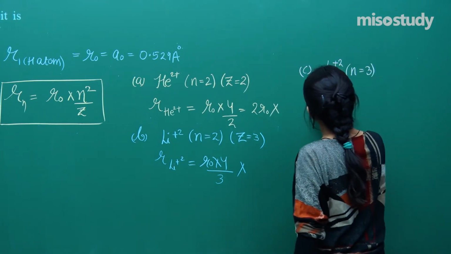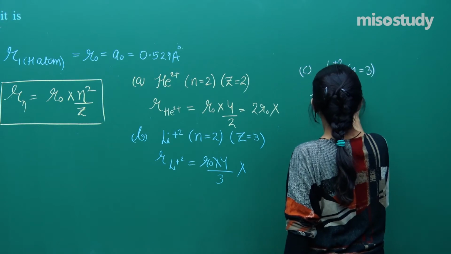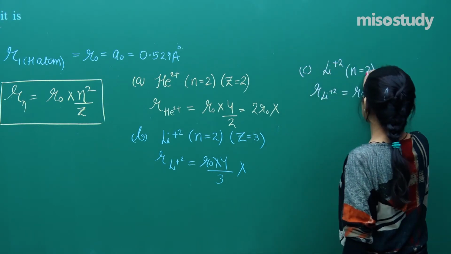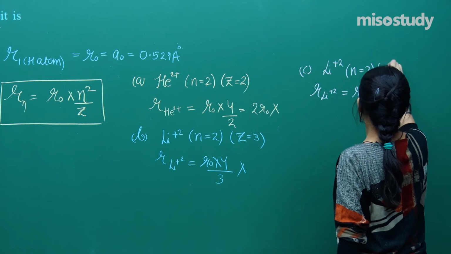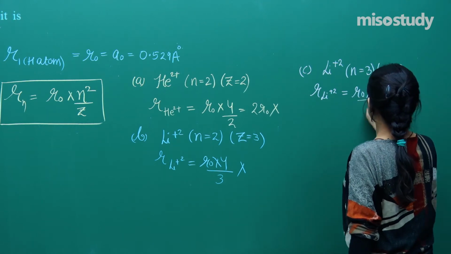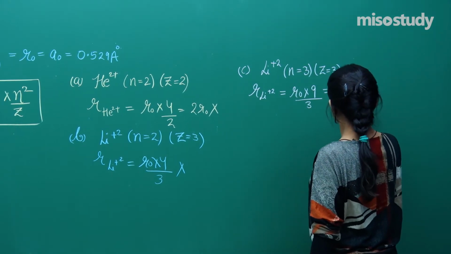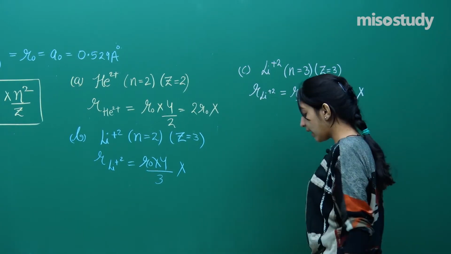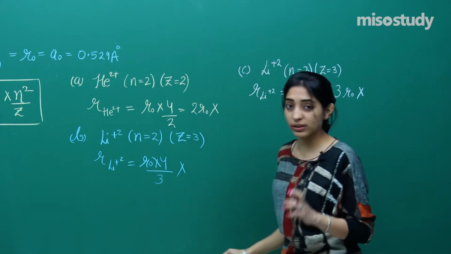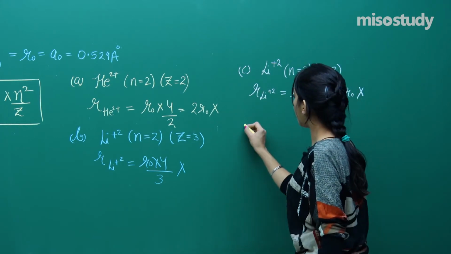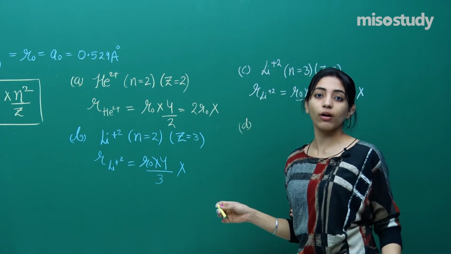Okay, so R of lithium 2 plus is equal to R naught into n square divided by Z, which is 9 divided by 3, which is 3 R naught. Again, not required to us, not useful. Let's keep our fingers crossed to see whether the fourth option is right or not. Otherwise, we'll have to start the question all over again.